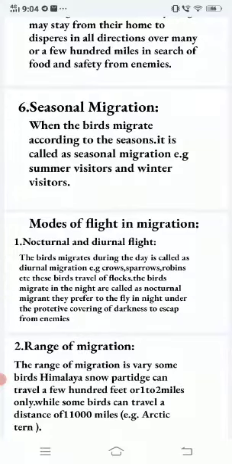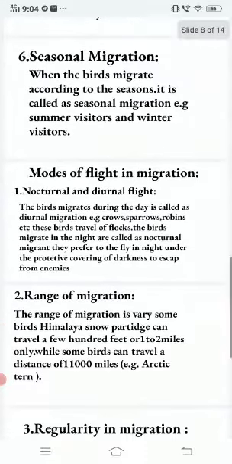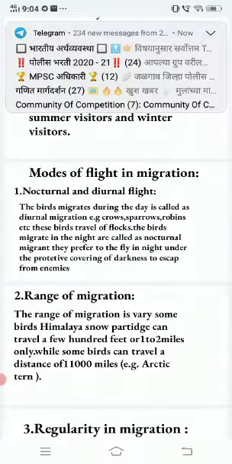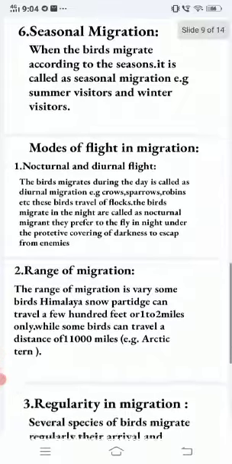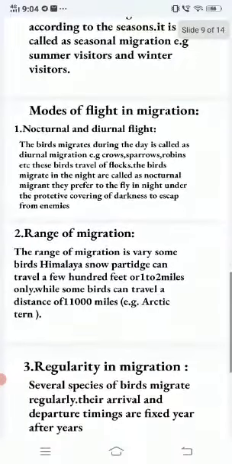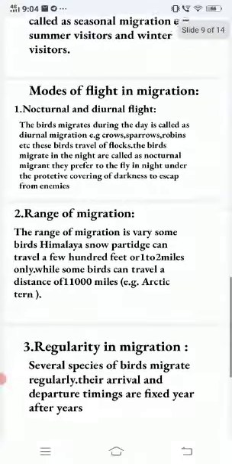Modes of flight in migration. First, nocturnal and diurnal flight. The birds that migrate during the day are called diurnal migrants. For example, crows, sparrows, robins, etc. These birds travel in flocks. The birds that migrate in the night